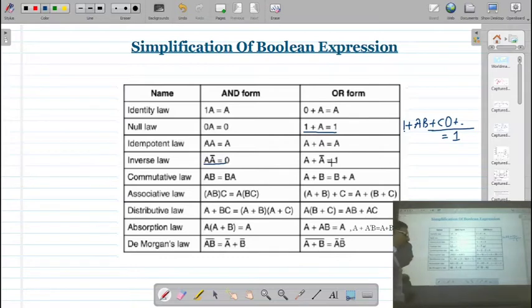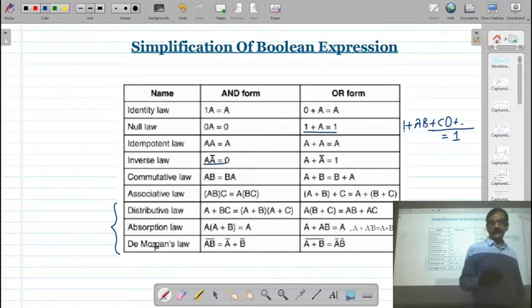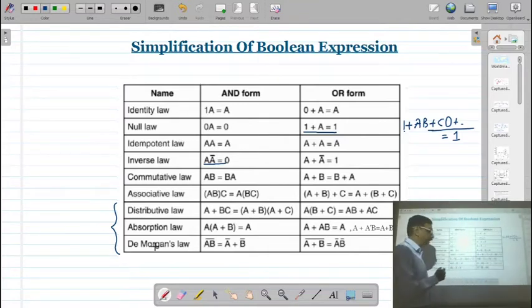The most important Boolean law for simplification is the distributive law and the absorption law, because when you apply the absorption law, some of the variables get absorbed and the number of variables in your expression is reduced. And finally there is De Morgan's law: if you want to change the logic gate in your circuit, you can apply De Morgan's law.